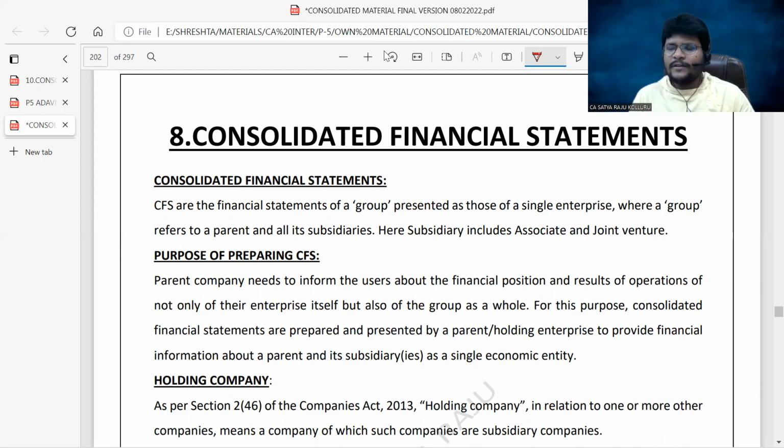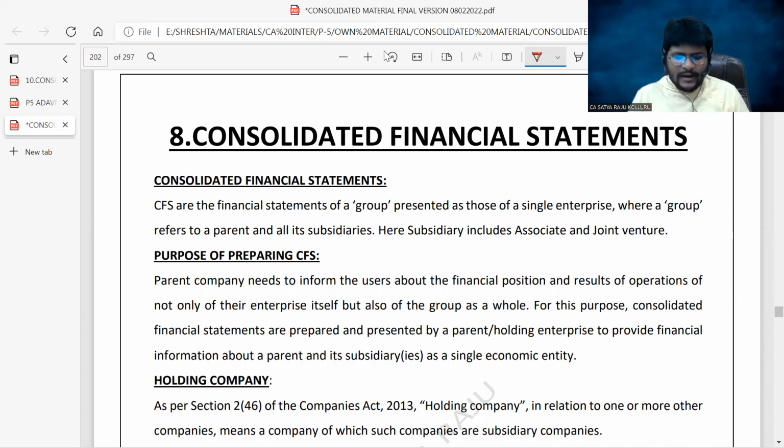Why am I emphasizing that fact before entering into the topic itself? Many students have a myth that the chapter Consolidated Financial Statements is a very big chapter. Sir, the remaining portion that you are not learning at this stage, you will learn in the CA Final syllabus. There you will see consolidated financial statements based upon Indian Accounting Standards, that is Ind AS, not as per existing accounting standards.